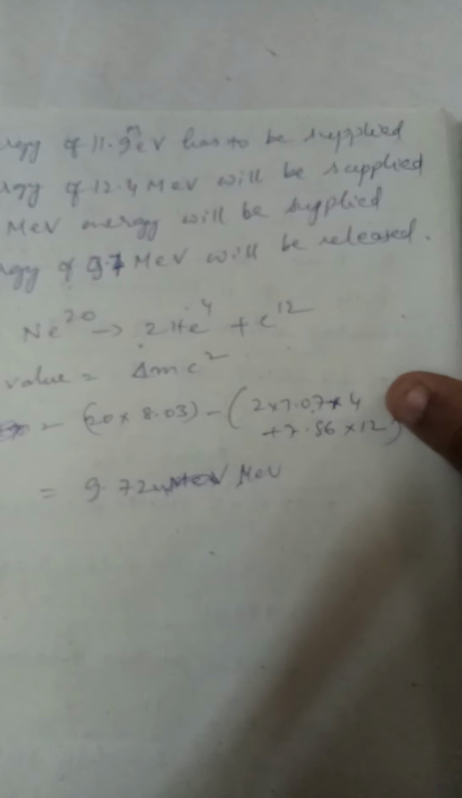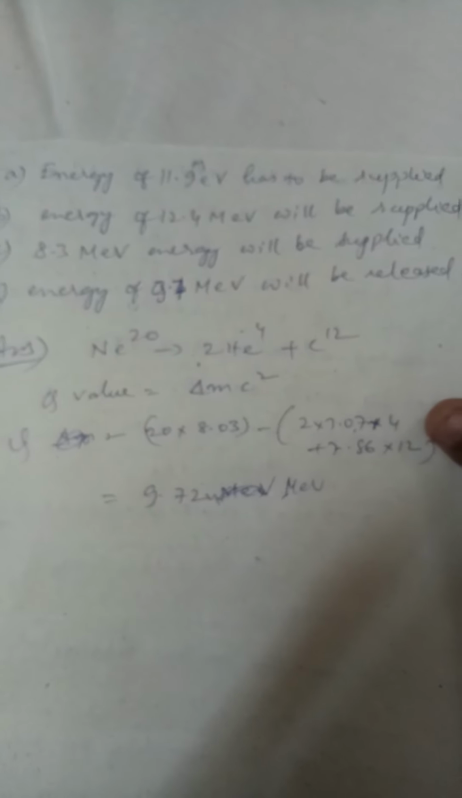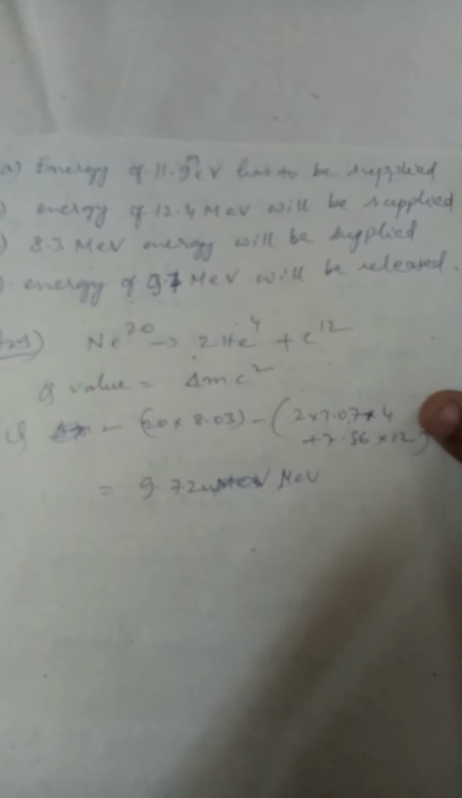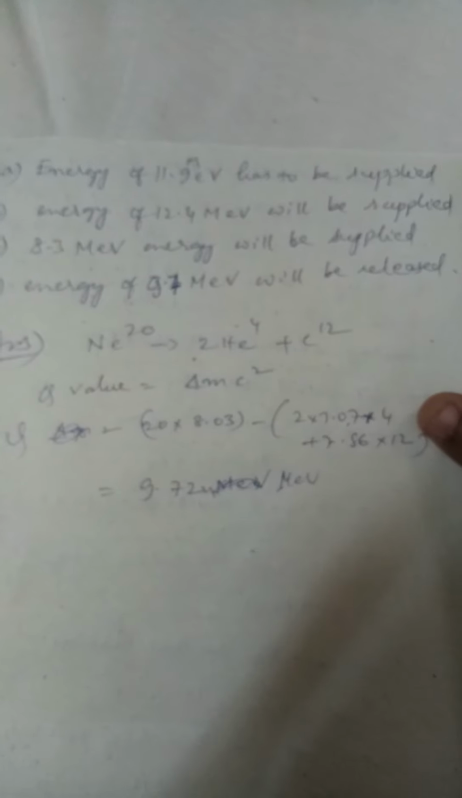So here he has given you the energy involved in the process for the three quantities. Energy of 11.9 million electron volts is to be supplied. Energy of 12.4 million electron volts will be supplied. 8.3 million electron volt energy will be supplied. Energy of 9.7 million electron volt will be released. The supplied or released concept is coming.